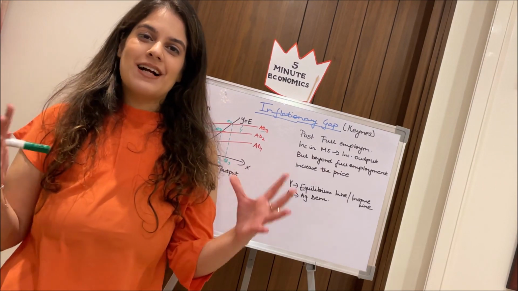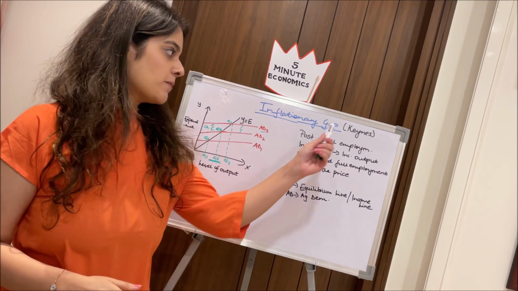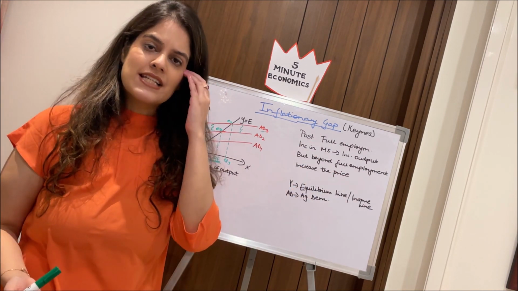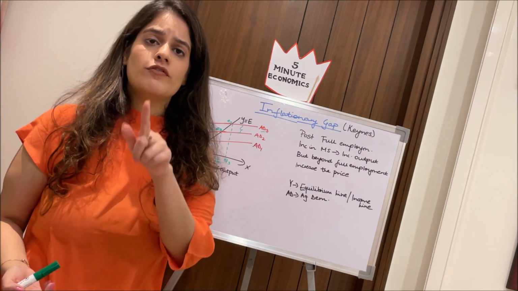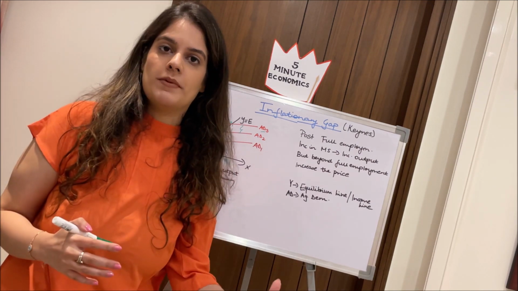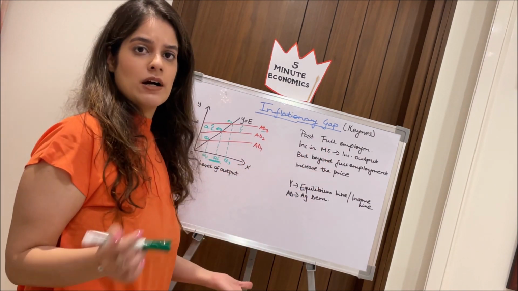So moving ahead and coming to the concept of inflationary gap. The inflationary gap concept was developed by Keynes. As I told in my previous video as well, and now repeating again, Keynes said that the phenomenon of inflation is a phenomenon which occurs when we have reached the level of full employment. So basically he said increase in money supply increases the output, right?